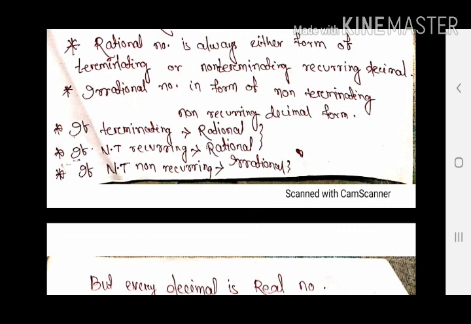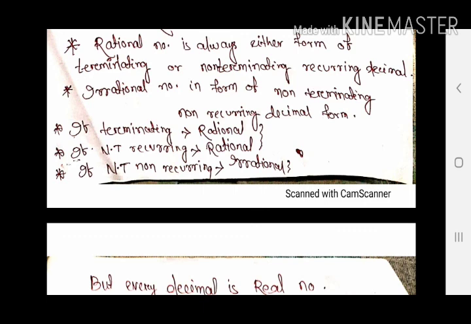So the decimal expansion of non-terminating non-recurring is an irrational number, and the irrational number's decimal expansion is non-terminating non-recurring. But one important thing, as in the previous graph I discussed, real number, terminating, non-terminating. Non-terminating is non-terminating recurring, non-terminating non-recurring. Means all types of decimal expansion are under real number. So every decimal is a real number. That should be kept in your mind.